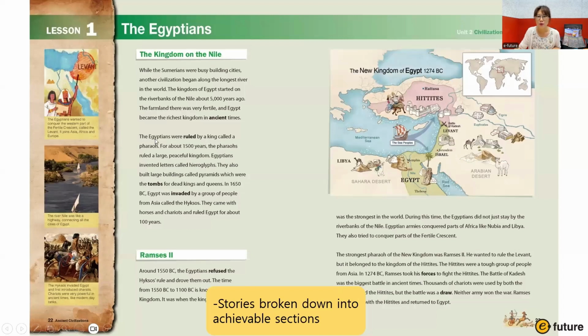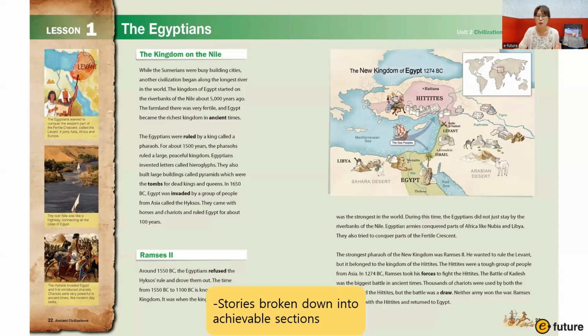And the stories are divided into sections, so it's not too much for students. Some history books provide too much information, because most history books are written for native students. It can be very difficult and might contain too much information.